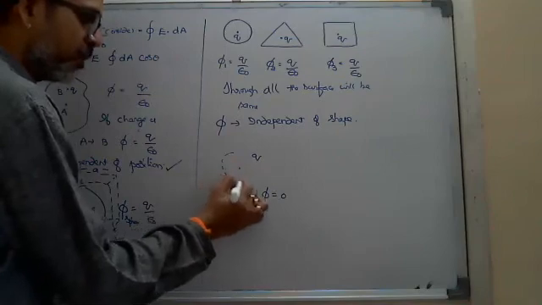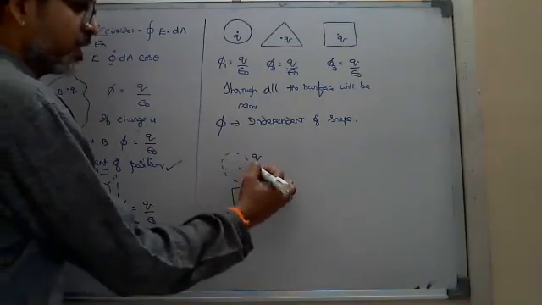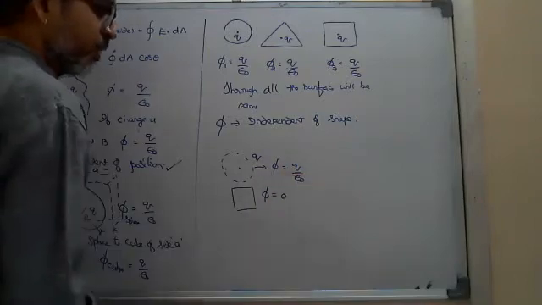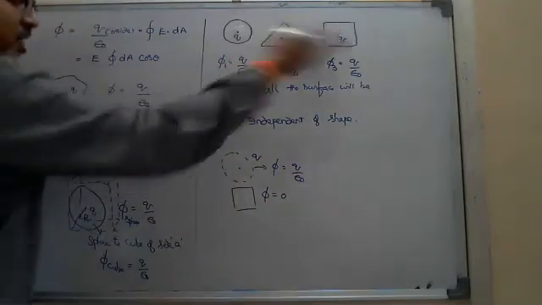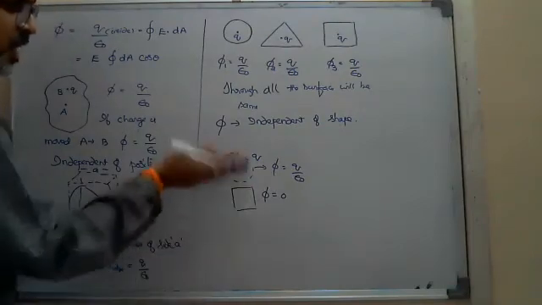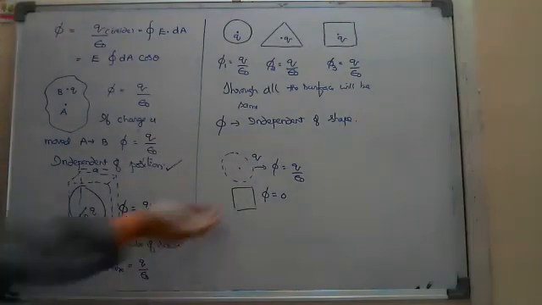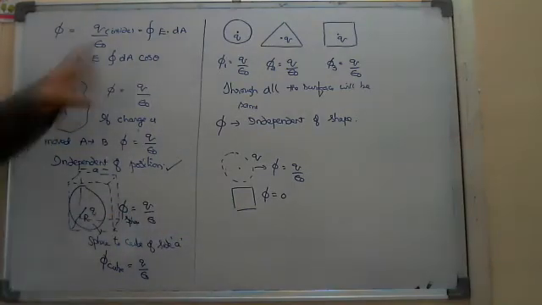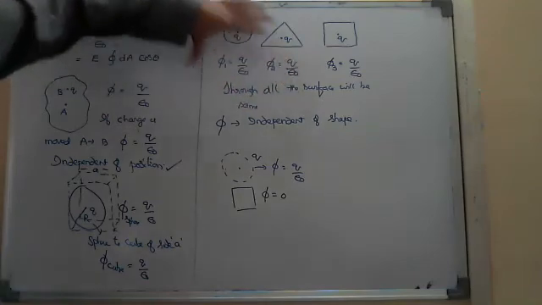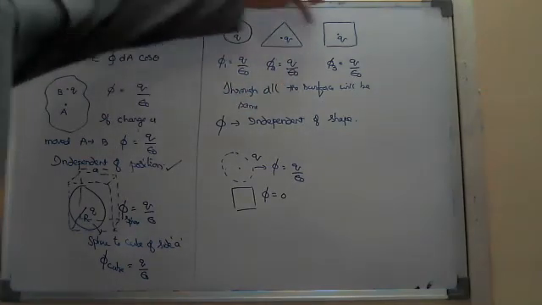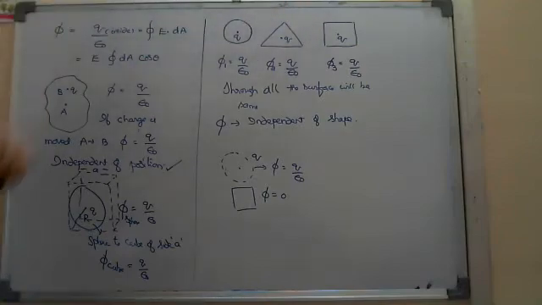Whereas previously I placed here a circle, the flux through the circle is equal to q by epsilon naught. If I replace it with a square like this, but the square is placed outside, meaning the charge is present outside, then the flux linked to the square is equal to 0. That's why, while replacing the shape, you better observe whether the charge is still present inside or not.